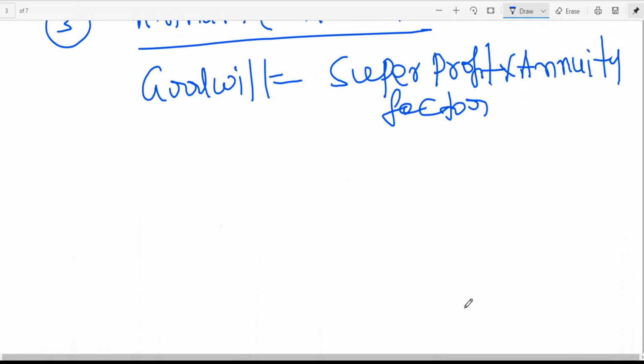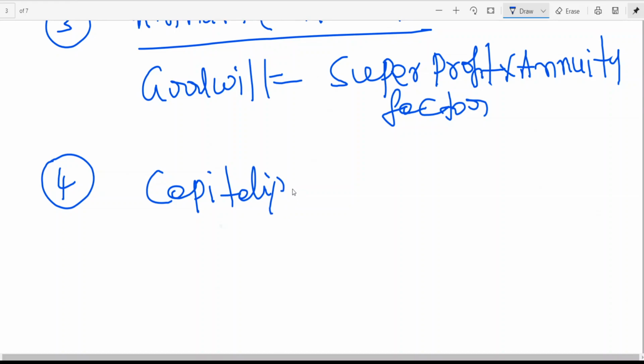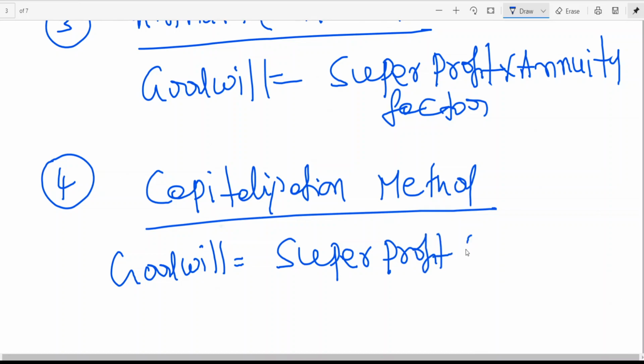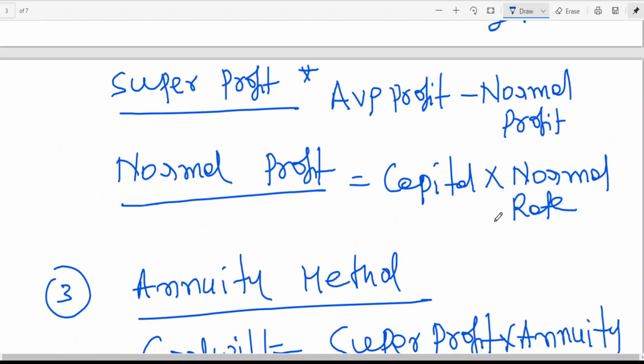Fourth one, capitalization method: goodwill is equal to super profit into 100 by normal rate. I think these three things I will explain when I take up the problem.